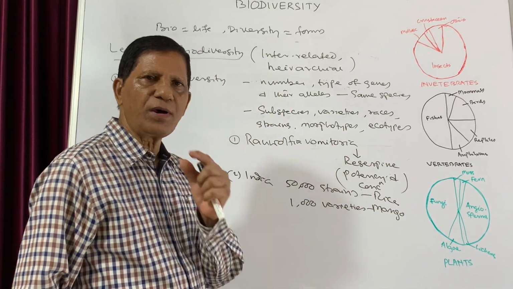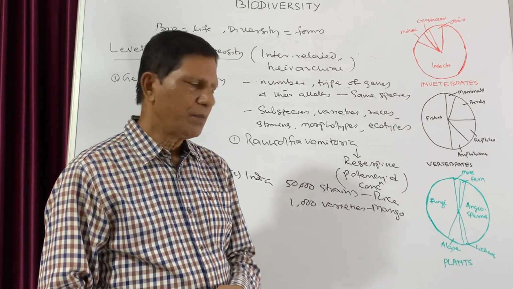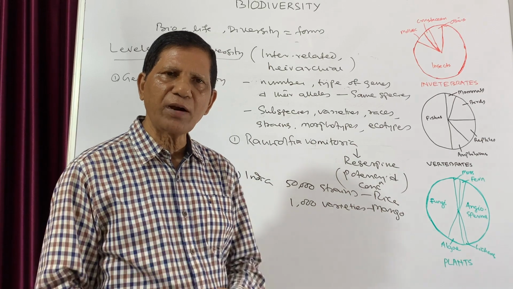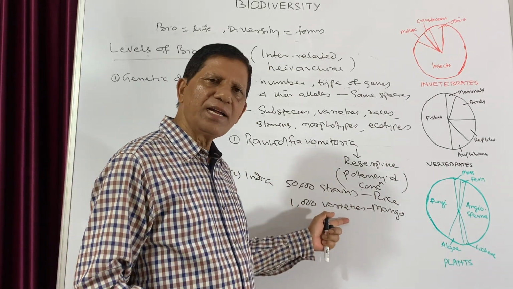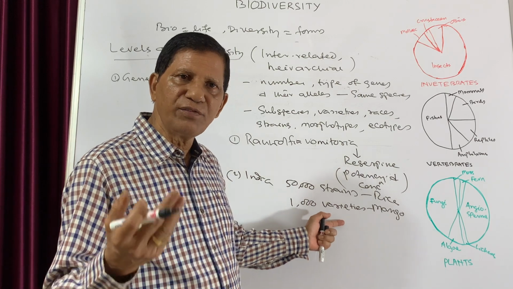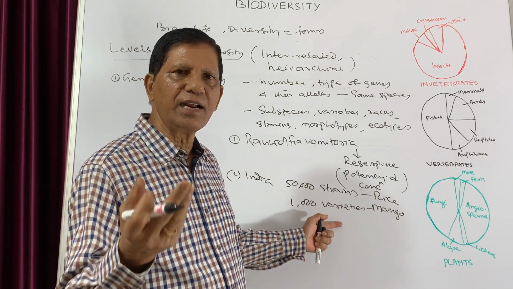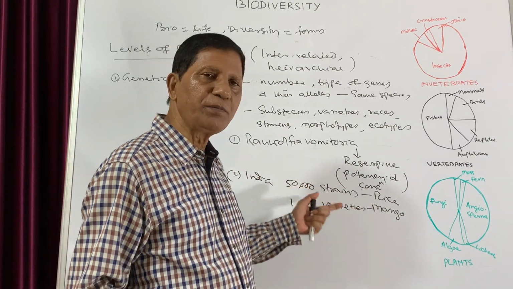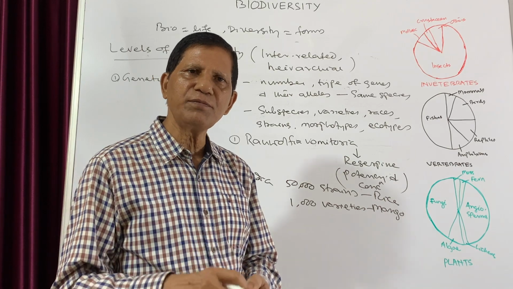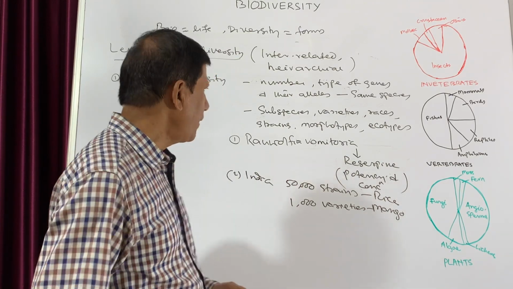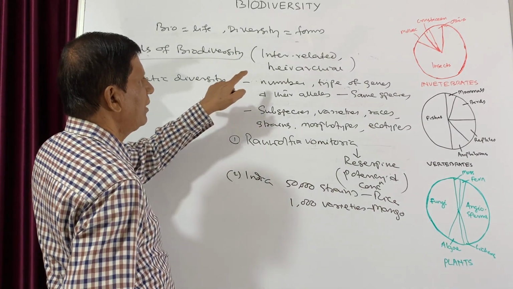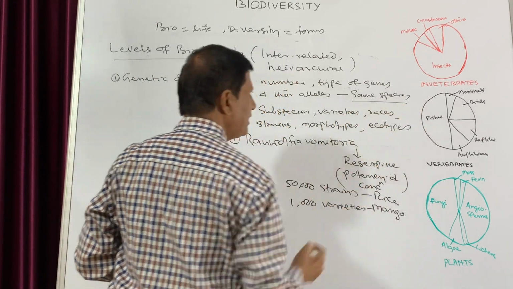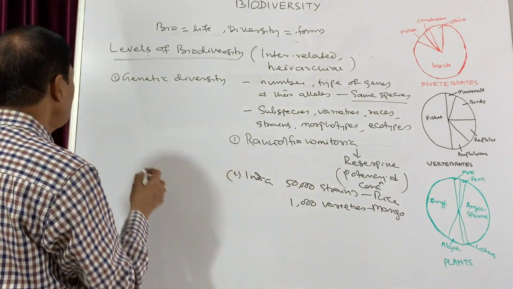Mango has one species, Mangifera indica, but the taste, size, color, everything varies from mango to mango, because it has different varieties, and that is due to the difference in genetics. Similarly, rice is Oryza sativa, but how are 50,000 strains coming? It is because of the diversity in genetics. So genetic diversity means the change in the number, type of genes or their alleles, and it includes the same species.